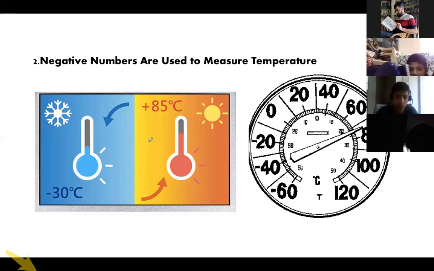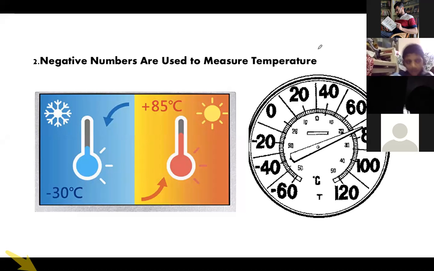Ma'am, can it happen that we keep ice in the freezer for a long time, and then it reaches minus 100 degrees or something? It will burst or something, or not? Bursting depends. Bursting happens because of pressure, not because of cooling. Some pressure difference happens and then bursting will take place. So that is a different topic of physics. When we study pressure, boiling, melting point, all those things, then you can understand.